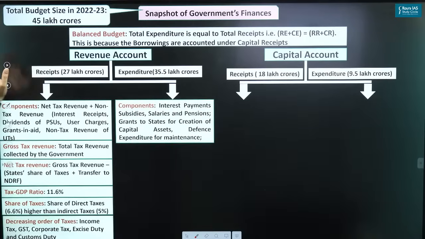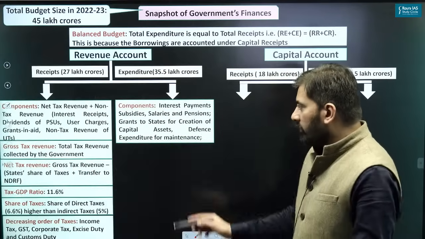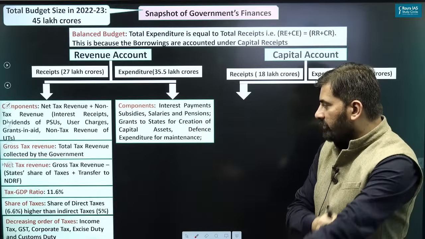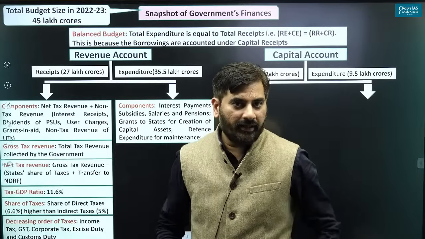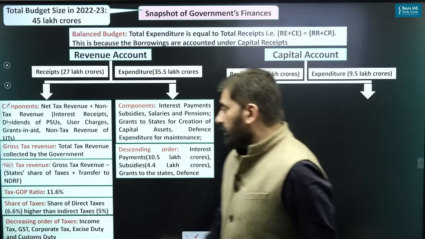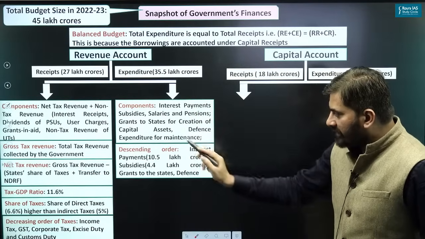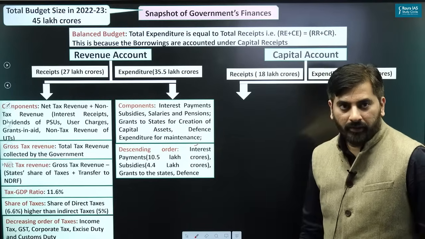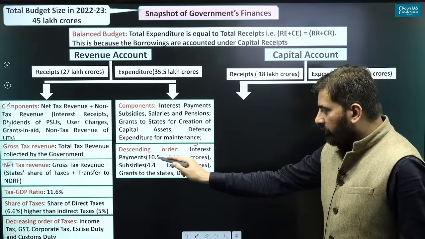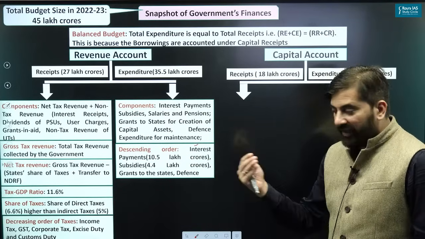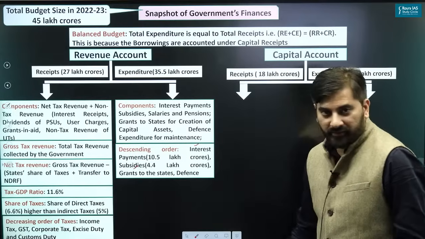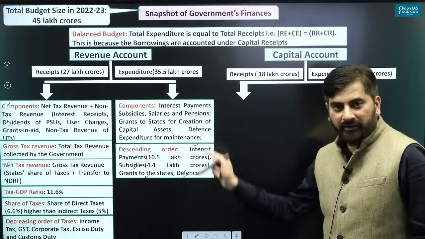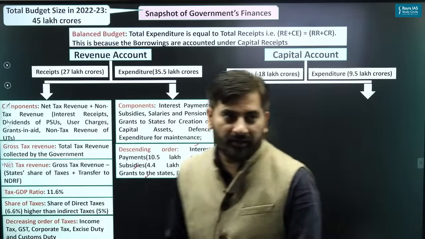And then you can see our expenditure. Everyone knows about it. Interest payment, subsidies, salaries and pension, grants to states, defense expenditure for maintenance, all of this. And among all of these expenditures, the highest expenditure is for interest payment. Interest payment accounts for 10.5 lakh crore, which is very high, followed by subsidies, followed by grants to the states for creation of assets, and then there is defense. That's a decreasing order.